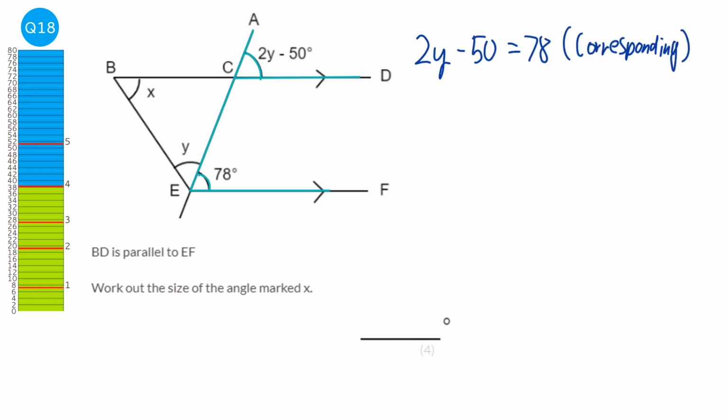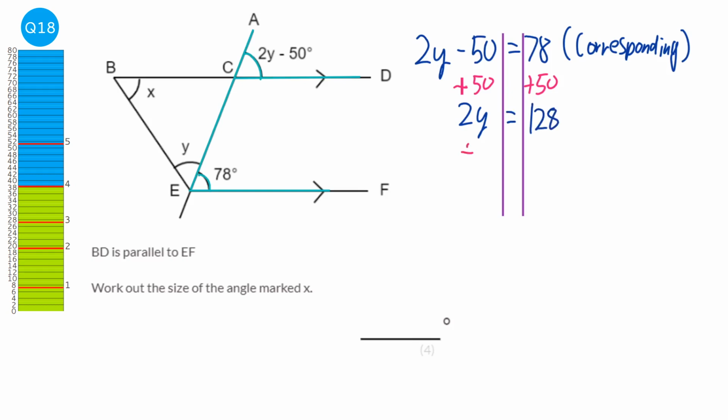Now we've got an equation and we want to solve it. We first add 50 to both sides, so we've got 2y equals 78 plus 50, which is 128. Then we halve both sides, or divide by 2, so we've got 64. So we know that y is 64.